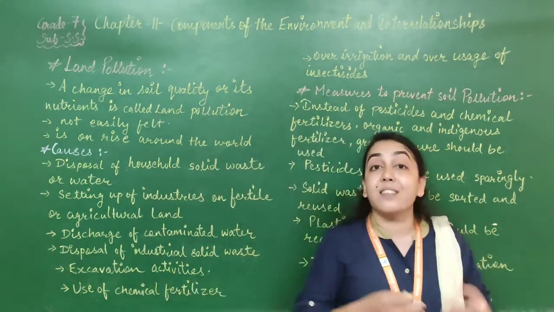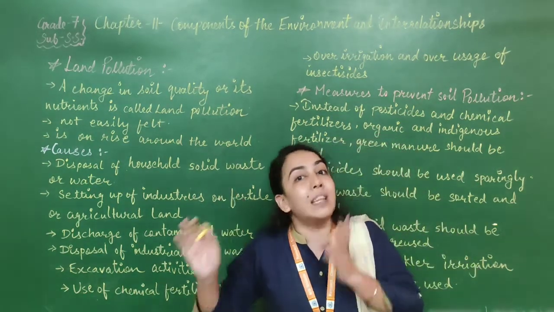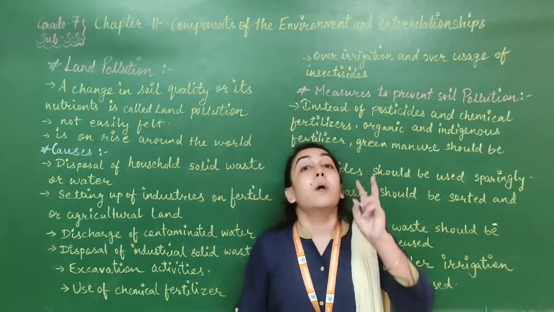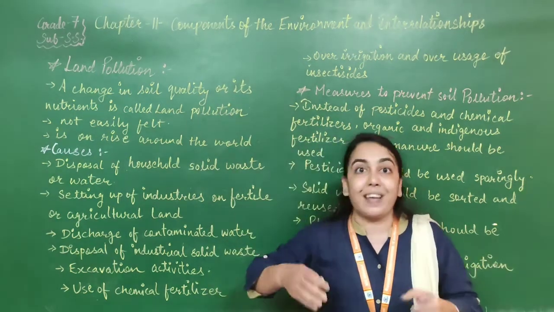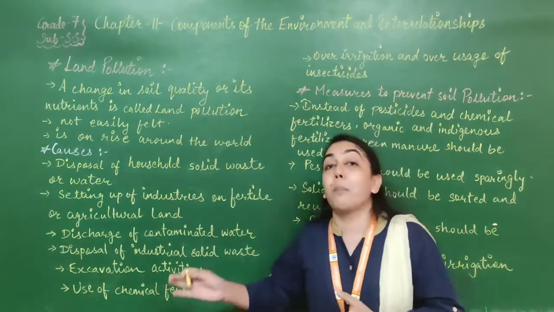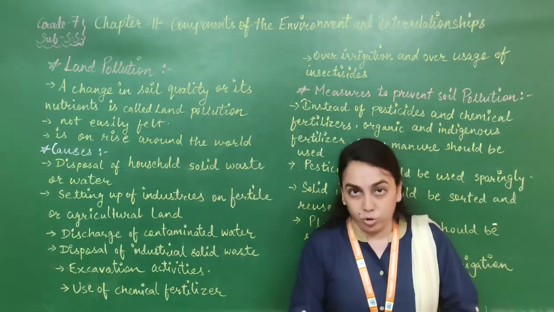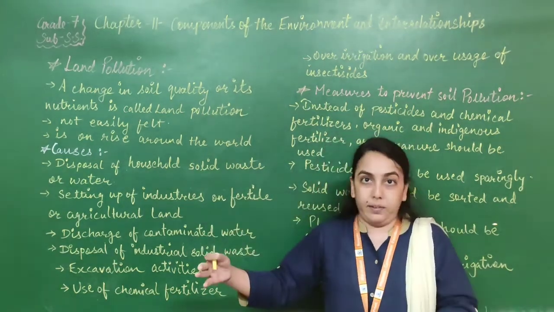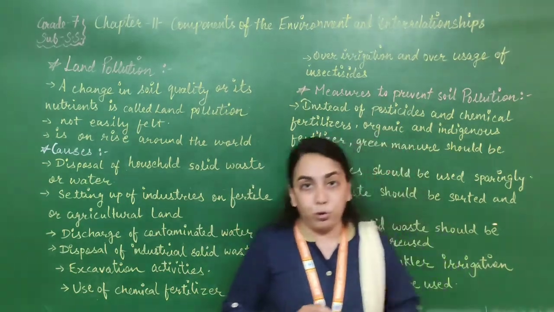Use of chemical fertilizers in the agriculture activities. Many times, farmers use the chemical fertilizers in the agriculture instead of natural fertilizers. There are two types of fertilizers everywhere: chemical fertilizers and natural fertilizers. Natural fertilizers are good, but they will give you the result later on. Chemical fertilizers will give the instant results. So the farmers are using this, but it is not good as it is going to reduce the fertility of the soil. It is going to create the land pollution. Crops will be good, but it is for a limited time period. Afterwards, chemicals will mix inside the soil, then it is going to create the land pollution.